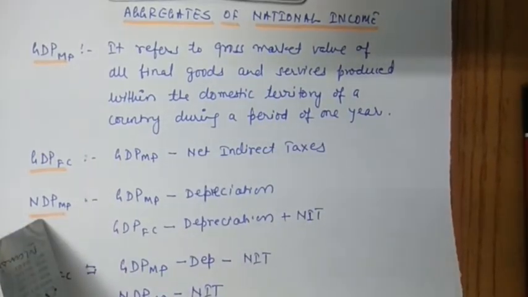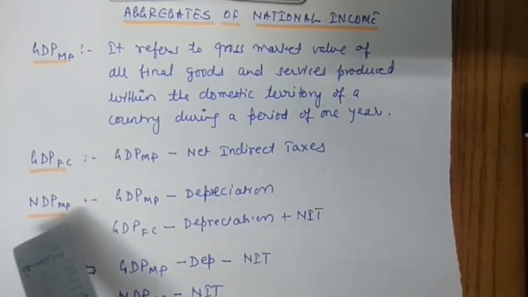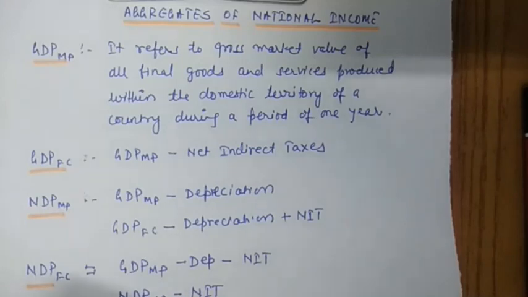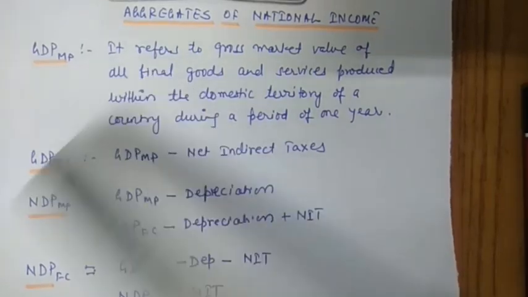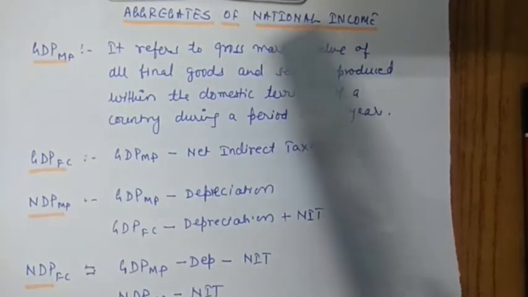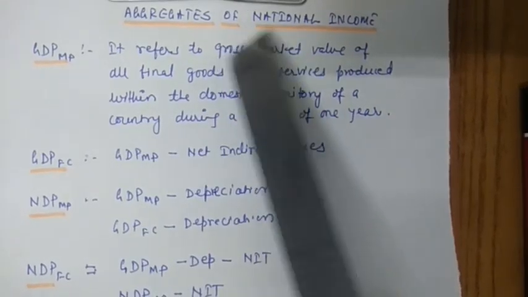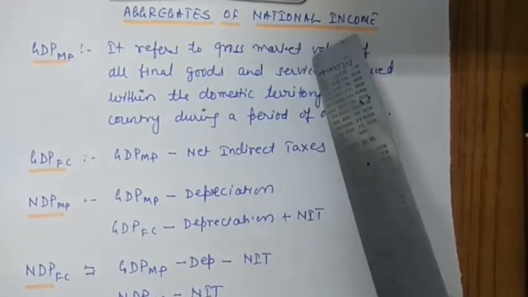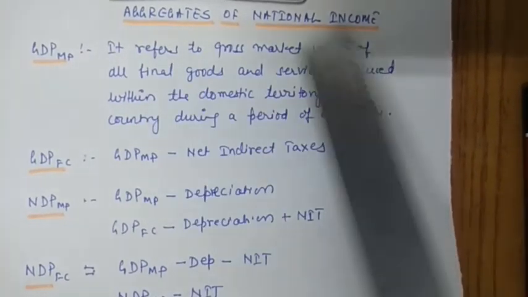The next is NDP at MP. NDP at MP refers to the net market value of all final goods and services produced within the domestic territory of a country during a period of 1 year. Again, the difference between GDP at MP and NDP at MP is single. If you have learned this definition, you can easily write this one also. Here it is gross market value. In NDP, it will be net market value, and the rest of the definition will be as it is.